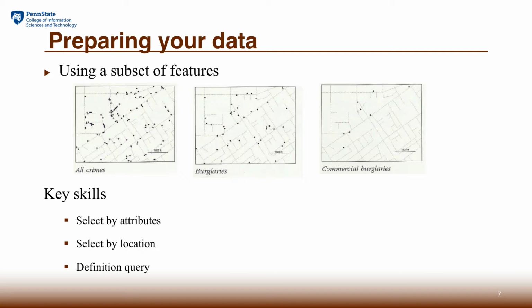So that's also involved in selection. Some of the query capability built into ArcGIS is designed to help you do filtering and selection. One of the functions we're going to learn in ArcGIS is called a definition query, where you can define a filter when you include a map layer into your project.